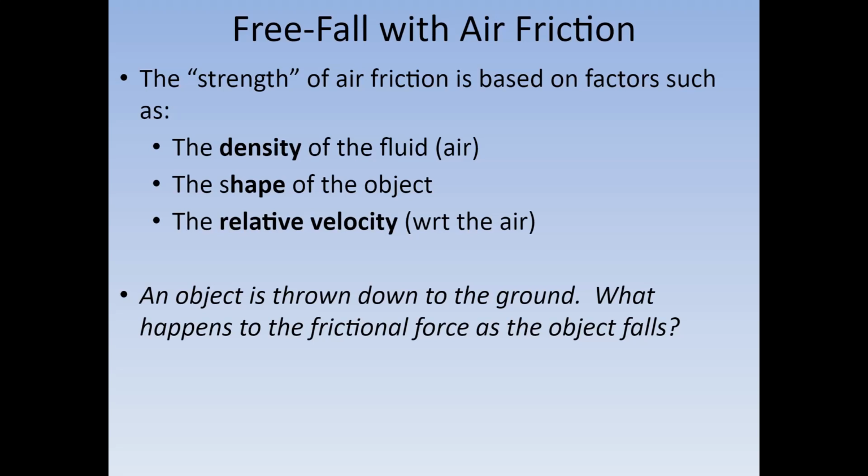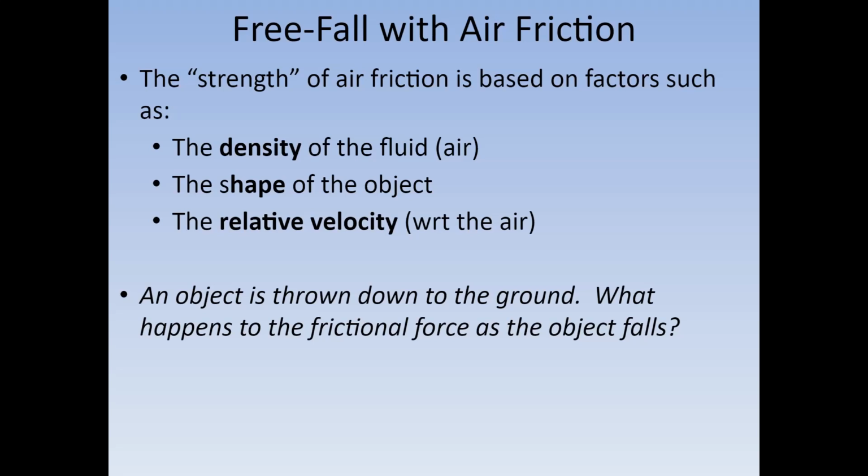You might notice that if you change the way things look, like a kite or a parachute, that's going to affect how much air friction it experiences. Bullets are shaped a very specific way. Arrows are shaped a very specific way in order to change the air friction that they're experiencing. The other thing is the relative velocity with respect to the air. So, for example, how the object moves and whether or not the wind is moving in the same direction or in the opposite direction. That could also affect the amount of air friction.